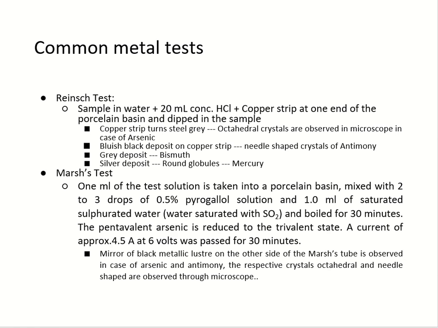A mirror of black metallic luster on the other side of the Marsh tube is observed in the case of arsenic and antimony, and the respective crystals, octahedral for arsenic and needle shaped for antimony, are observed under the microscope.